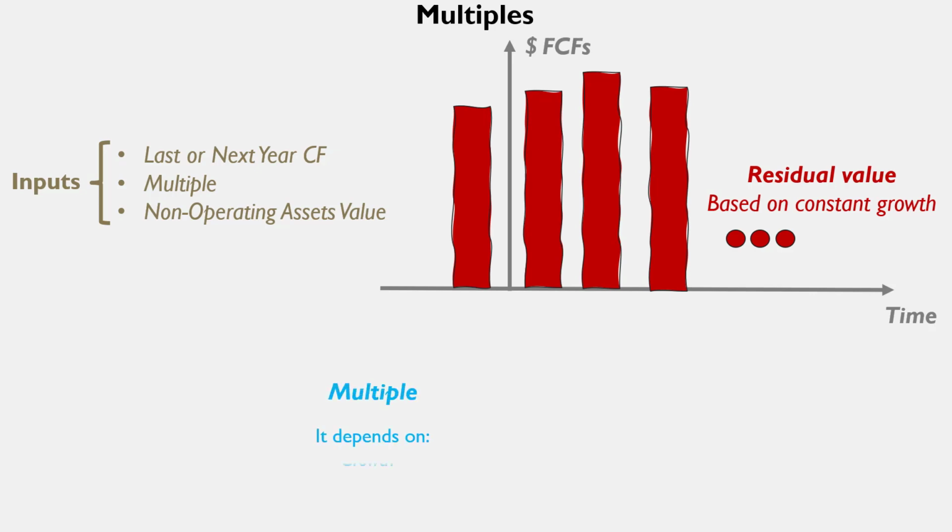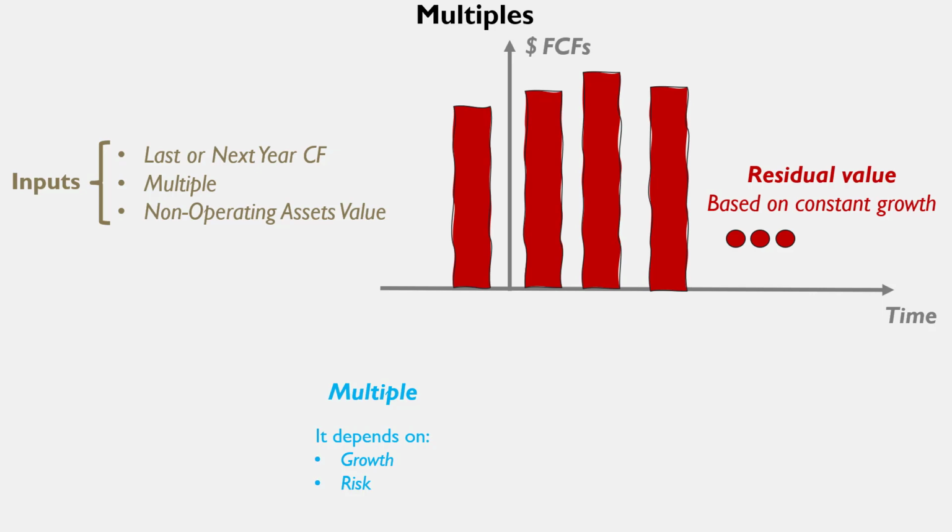So the multiple is going to depend on the growth that we estimate for the future of this company and on the risk, how certain or uncertain these cash flows are. As these cash flows are more uncertain, the multiple should be lower. So it is the opposite as with the discount factor.